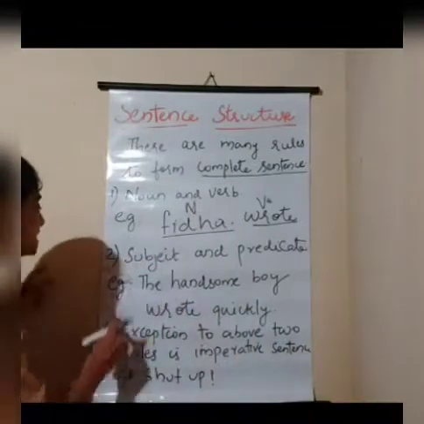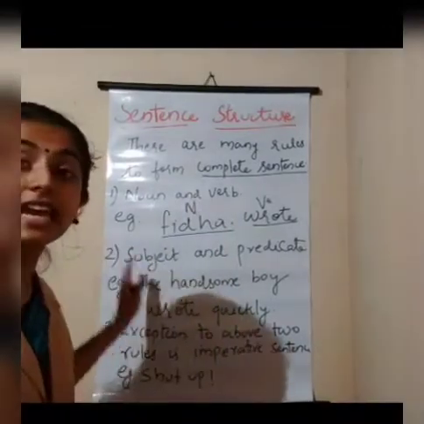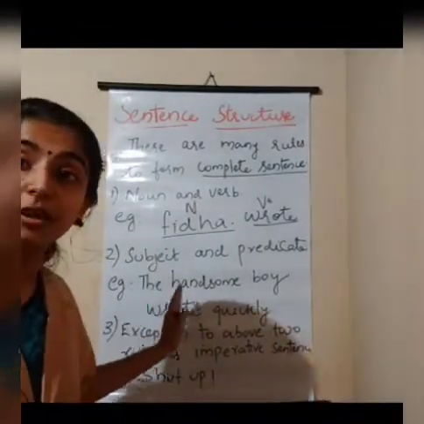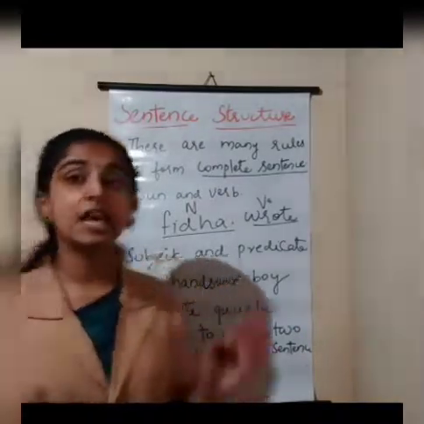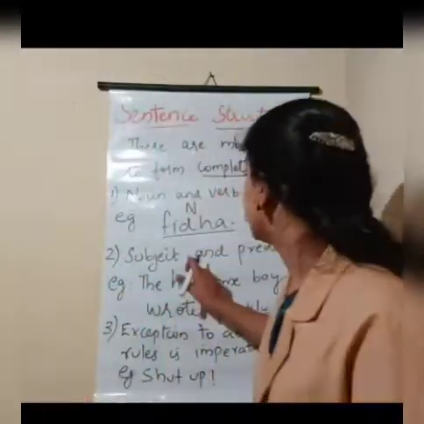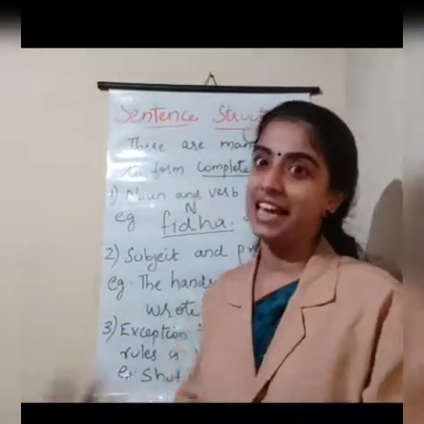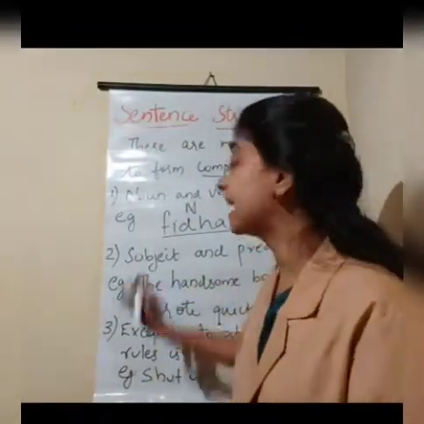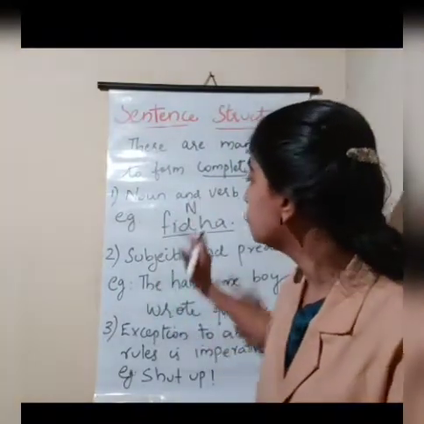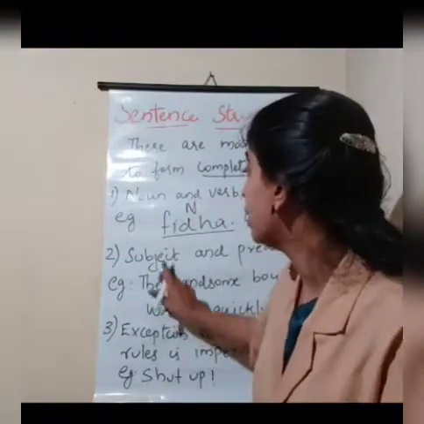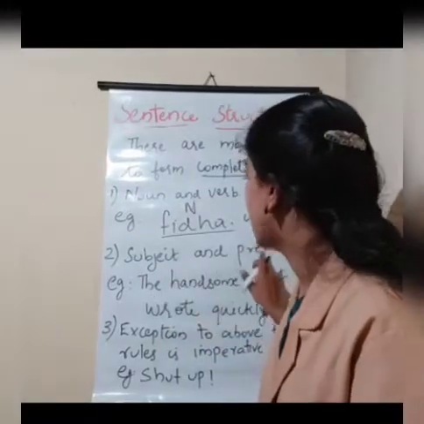Now the next one, the second rule. What is the second rule over here? The second rule is a complete sentence should have a subject and a predicate. What is the second rule over here? The second rule is a complete sentence should have a subject and a predicate.